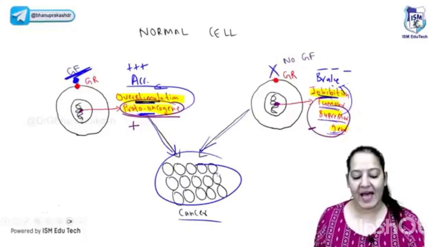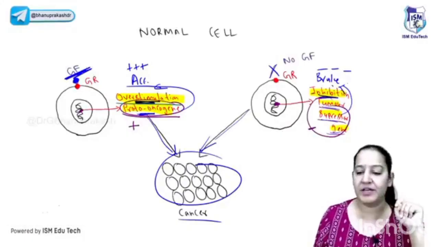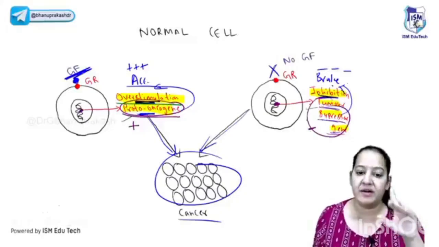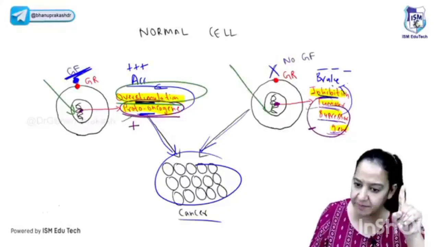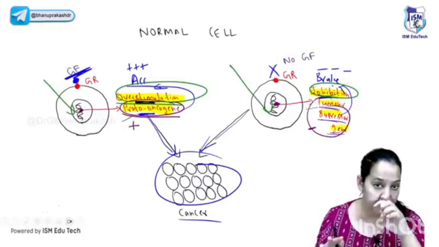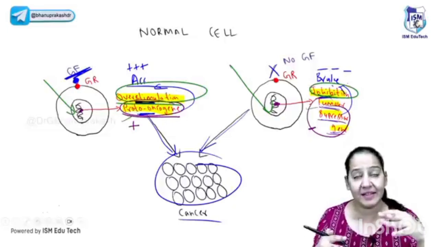You got it? Now you must ask me, ma'am, why do proto-oncogenes get overstimulated? Proto-oncogenes and tumor suppressor genes are normal genes, present in me, you, and all healthy individuals. But if they get mutated and get overstimulated, or mutated and inhibited, then they are abnormal and lead to cancer. You got my point? Normally they are normal only, but once they get mutated, they are abnormal.